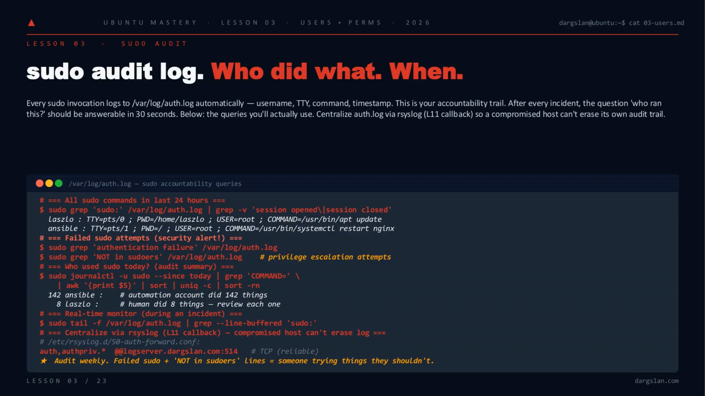Every invocation lands in /var/log/auth.log with username, tty, working directory, and the exact command. Learn 3 queries cold: all sudo activity in the last 24 hours, failed attempts and 'not in sudoers' lines for privilege escalation probes, and a frequency count to spot the human commands hiding in the automation noise. And ship auth.log off box via rsyslog. Because a compromised host that can rewrite its own audit trail has no audit trail.